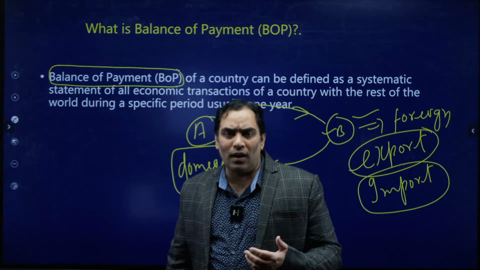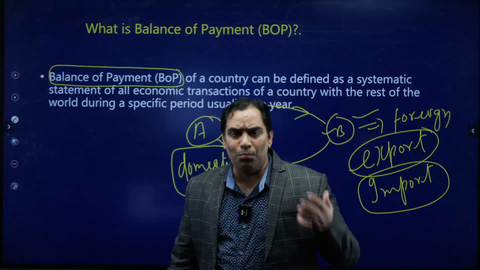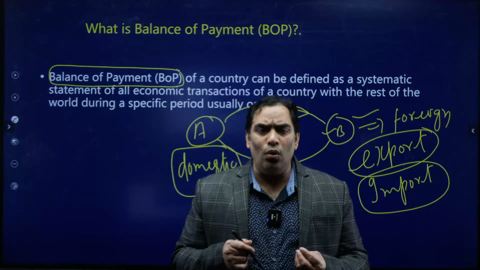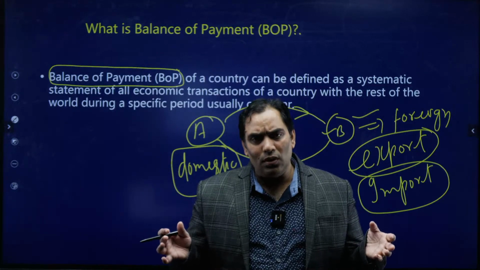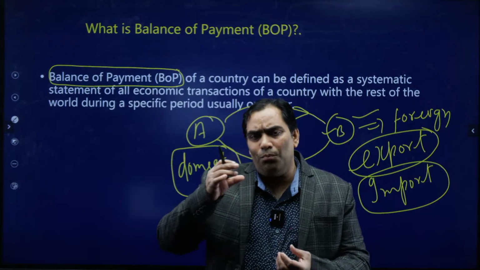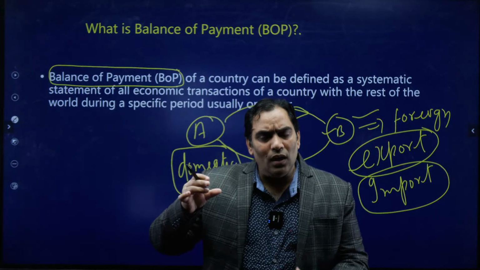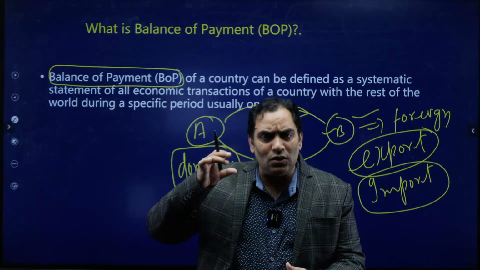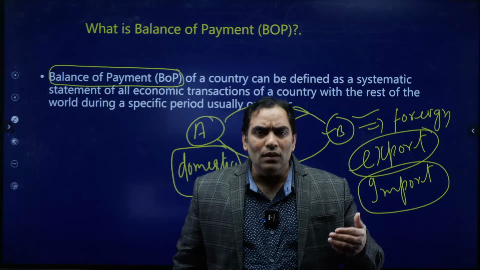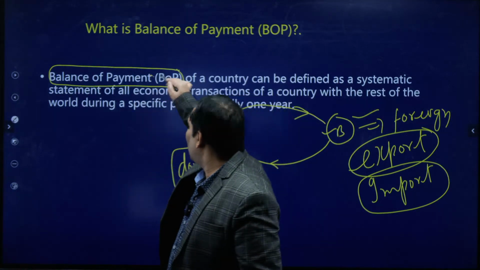That means they have exports and imports with each other. When this export and import take place, there is a need to have a systematic record of these exports and imports. That systematic record of the domestic country's economic interaction with the rest of the world is known as balance of payment.